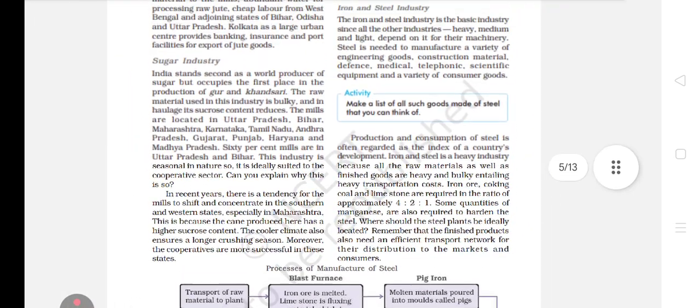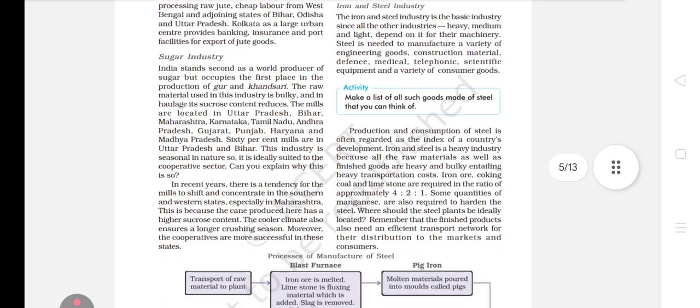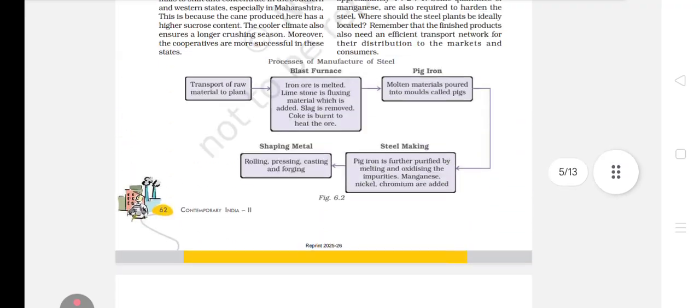So see, a 3 marker question could come from the sugar industry. They can ask you: there is a tendency for mills to shift and concentrate in southern and western states, especially in Maharashtra. Justify the statement. How will you justify it? The 3 points are given in your book. First, the cane produced here is higher in sugar content. Second, the cooler climate also ensures a longer crushing season. Third, the cooperatives are major successes in these states. Now see, dear student, challenges are not given in your book.